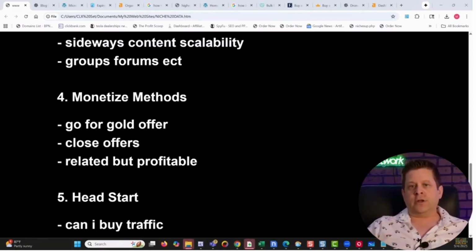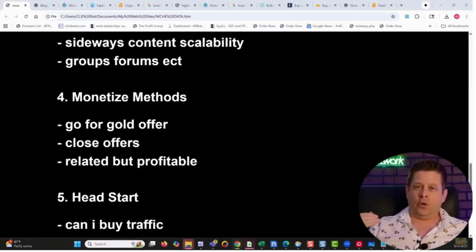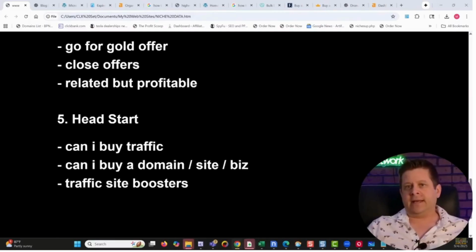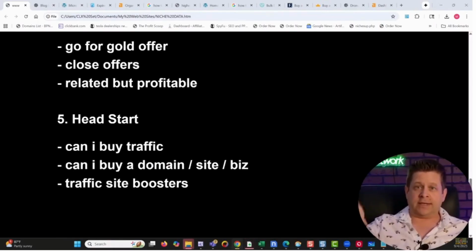Next, we're going to look for close offers. Could I sell them fishing poles, fishing lines, a course on drone fishing, something like that? Or next up, are there any offers that are related but profitable? If I was in the blog niche, web hosting would be the big gold offer. Related might be a blog plugin or a niche report or something like that. So what we're going to do is have tiered offers, where it's like, here's the big one. This is the one we're going to promote the most, that's going to make the most. And then here's the other ones we're going to look at.